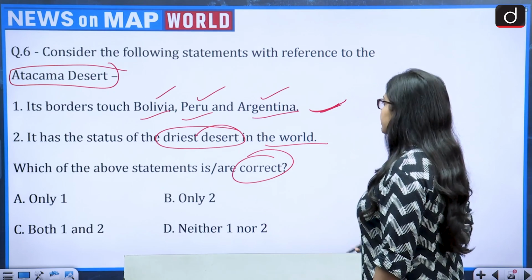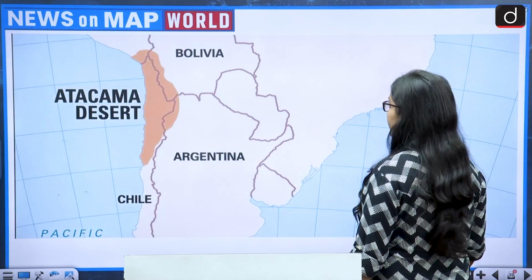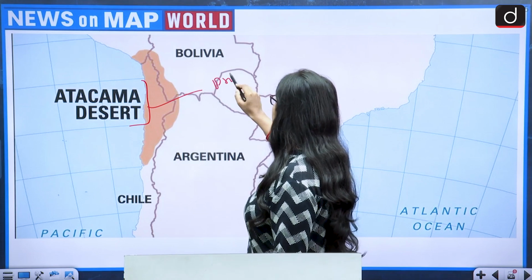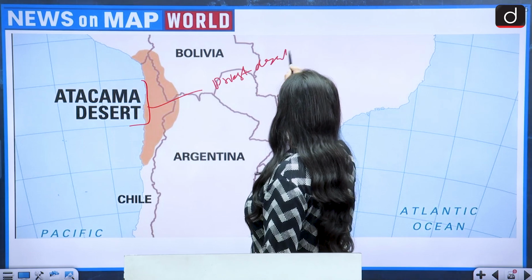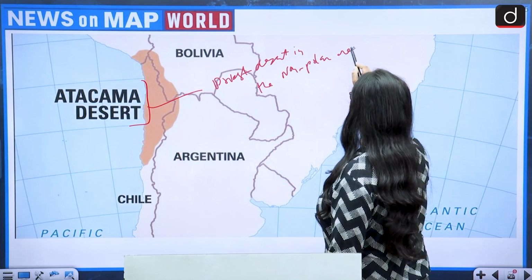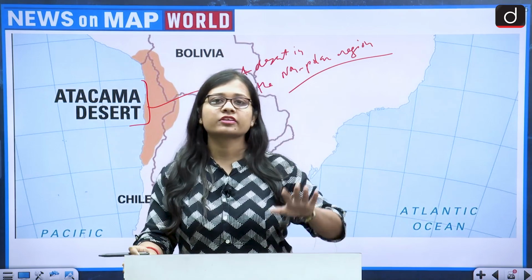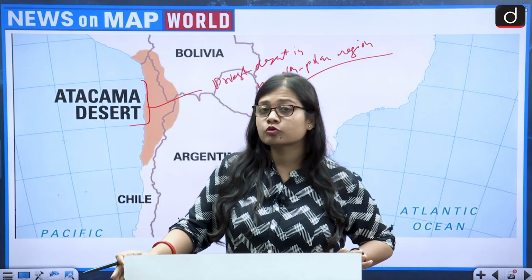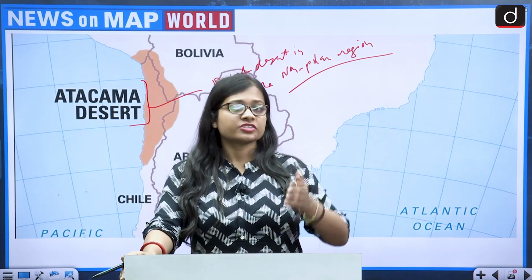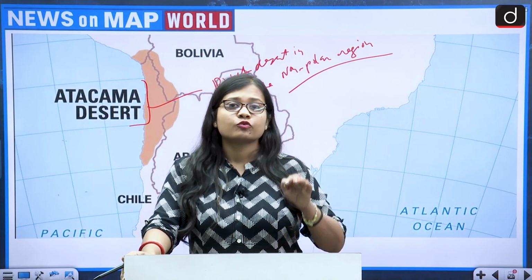Then it has the status of the driest desert in the world. So let us talk about the Atacama Desert. Yes, it is the driest desert in the non-polar regions. If we include the polar region, then it is not the driest. But if we talk about the complete world and do not count the polar region, then yes, the Atacama Desert is the driest desert in the world.